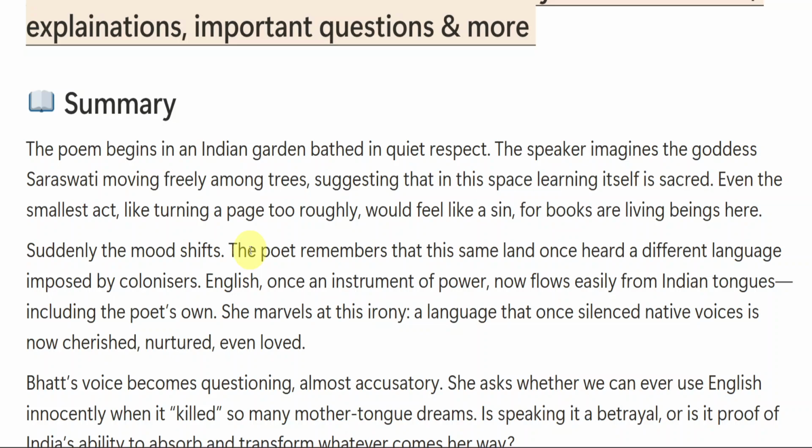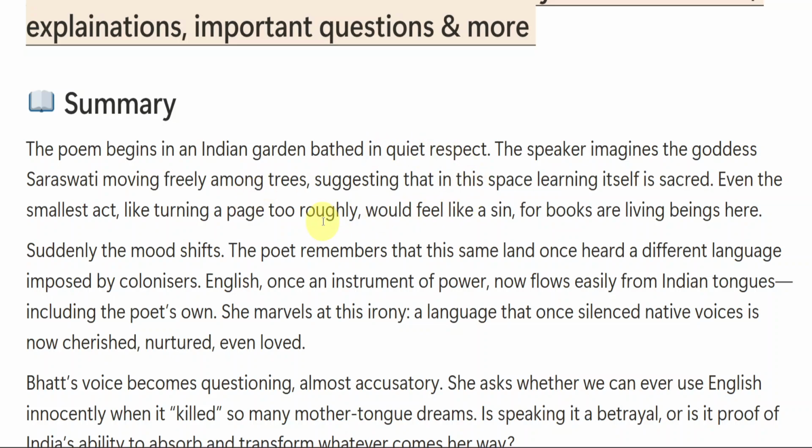Okay, so the poet starts the poem with an Indian garden. How will the garden be? Greenery will be there, trees will be there, it will be fresh, clean, neat. So the poem starts with an Indian garden bathed in quiet respect. There is quiet respect in that garden, and the speaker imagines the goddess Saraswati, the goddess of knowledge, moving freely among trees. As I said, in the garden trees will be there.